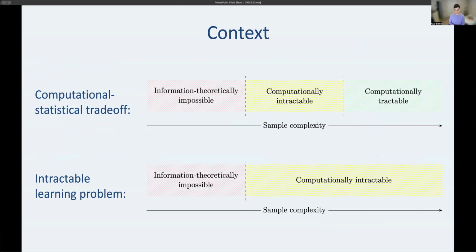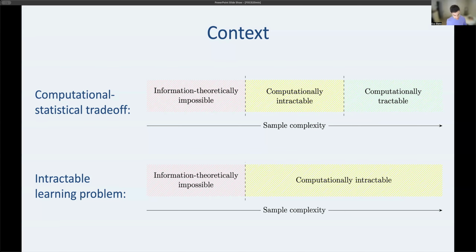Okay, I want to put this result in a bit more context in terms of other related results you can prove about the hardness and easiness of learning. For this, I want to compare 2 types of pictures one could have about a concept class. The first is what I've been talking about, a computational statistical trade-off, where there are 3 regions based on the sample complexity. First, it's impossible. Then it is technically doable, but will take a very long time. And then it's doable and efficient. One could contrast this to just an intractable learning problem, where there are only 2 regions, right? At less than VC dimension many samples, it's impossible. At more than that, it's possible, but it's intractable. And there's never a green region. So these latter tasks always stay hard.